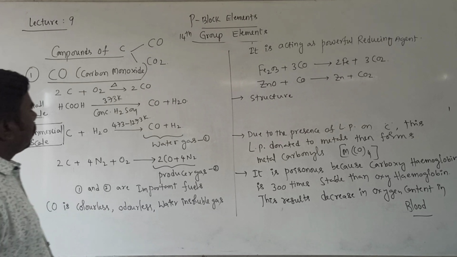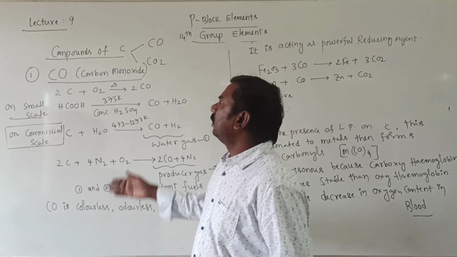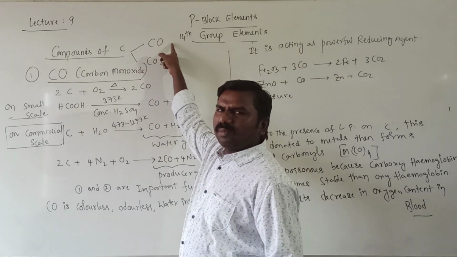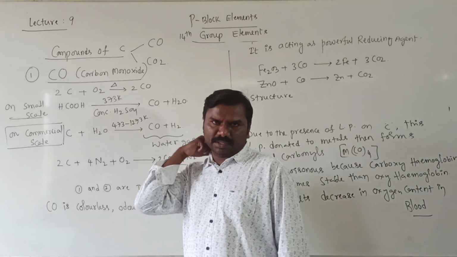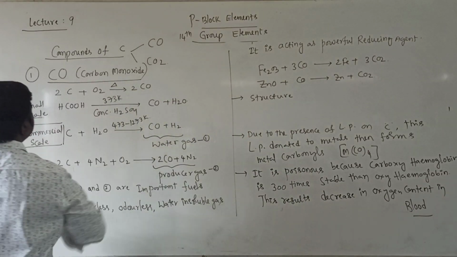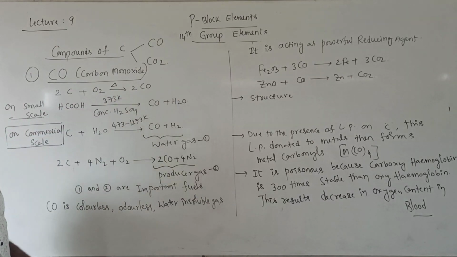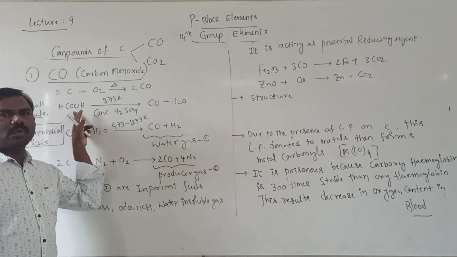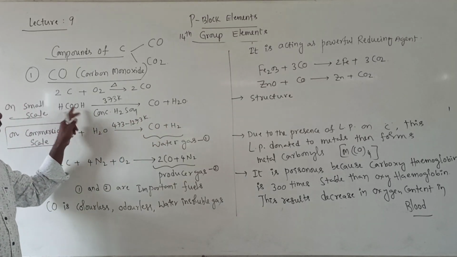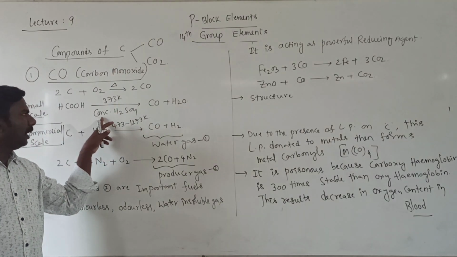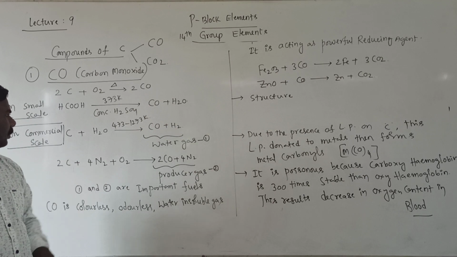Okay students, so the next topic is oxides of carbon. First one is carbon monoxide, second one is carbon dioxide. As I told you, I have written the points as they are. Carbon monoxide is prepared from carbon and oxygen in a limited amount. Formic acid HCOOH is converted into CO plus H2O, where H2SO4 is a dehydrating agent, removing H2O.